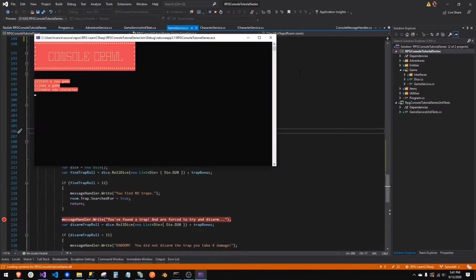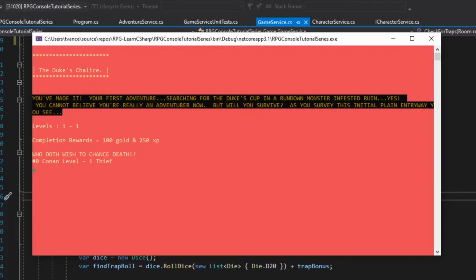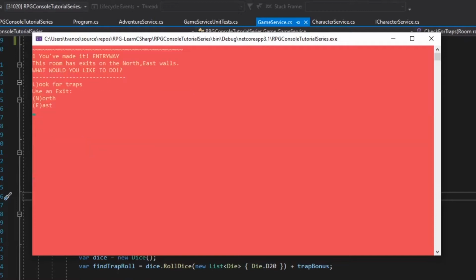Now remember, sound. With traps, we could add a trap sound. We could use a sound player again and play a trap sound if a trap is set. Or if you disarm it, we could do an unlocking noise. I'm not going to do all that, but that's there. I'm giving you the tools to make this really cool.